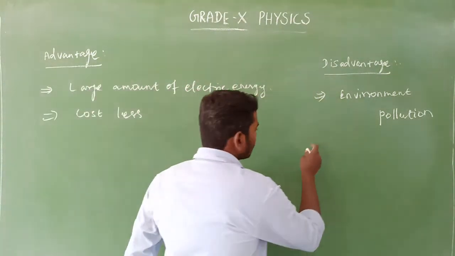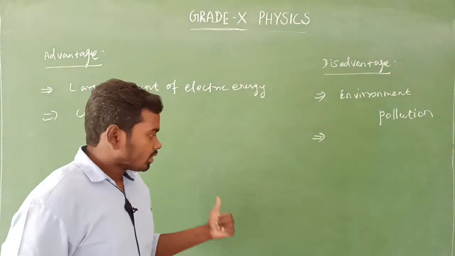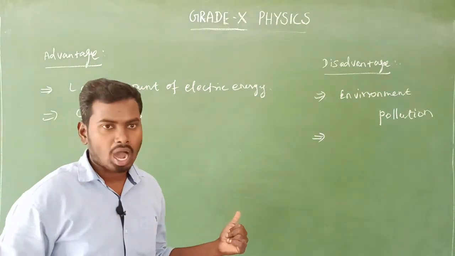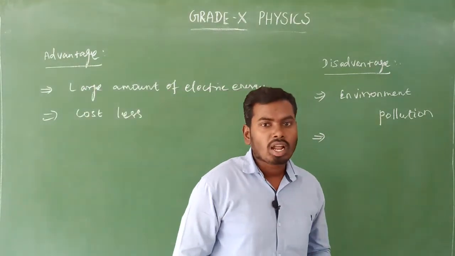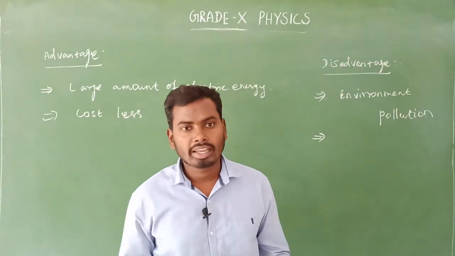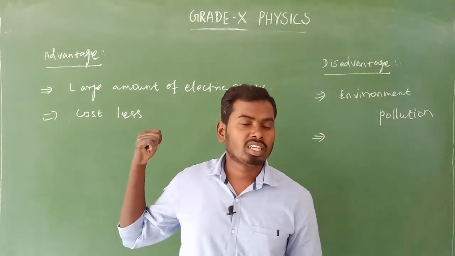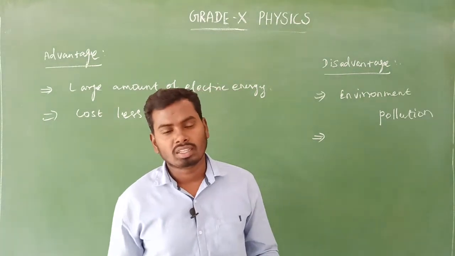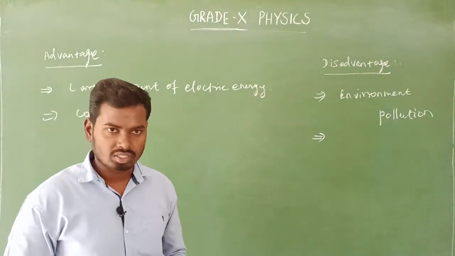Second disadvantage, what is it, sir? Already we know, in a thermal power station, coal is the important source to generate electricity. Coal is under the category of non-renewable sources of energy. Once the coal is completely used up, we cannot get it back, and we cannot generate electricity from this thermal power station. That is a very, very big disadvantage.